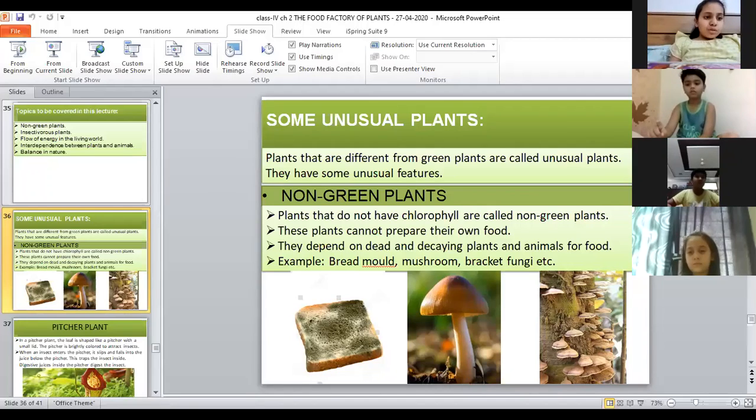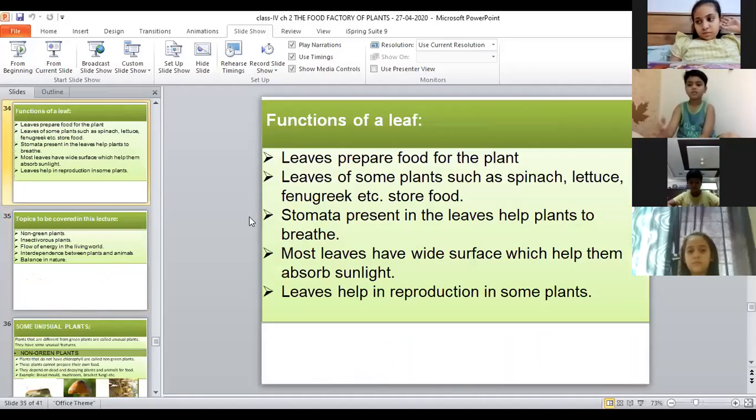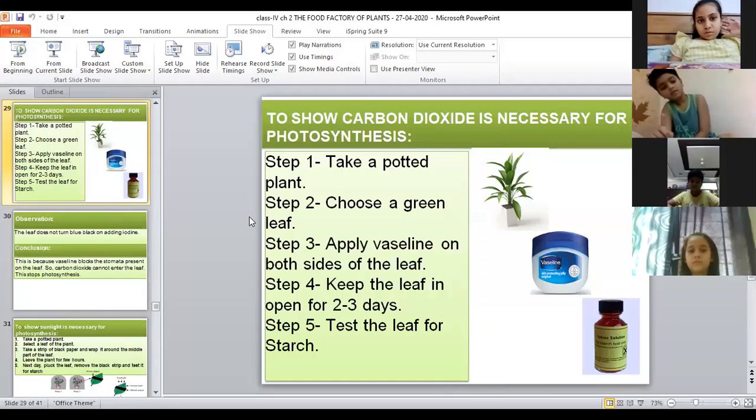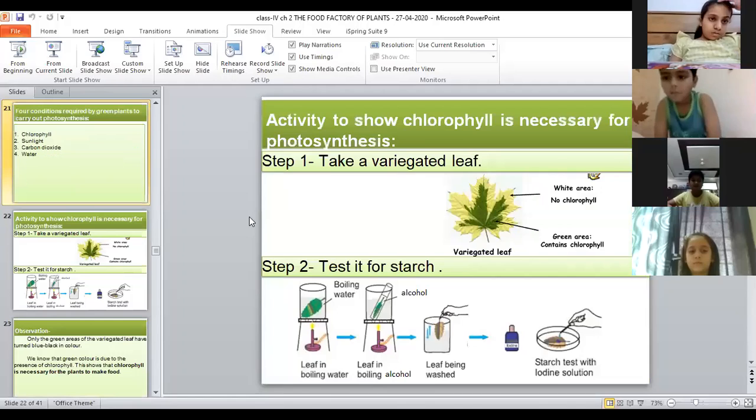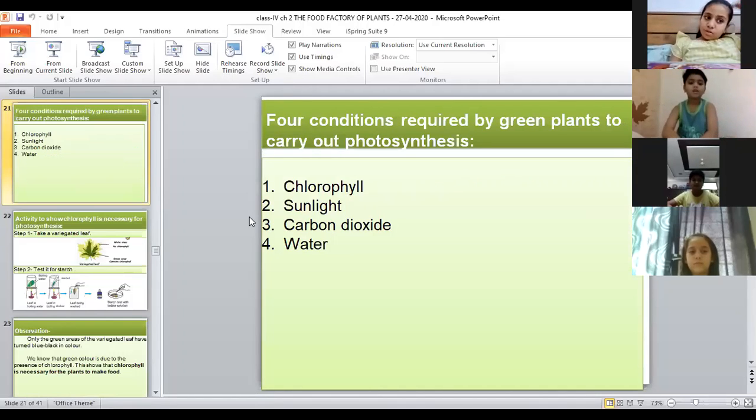Four conditions very necessary for photosynthesis are chlorophyll, sunlight, carbon dioxide, and water. We have learned about the activities that show that chlorophyll is very important for plants, sunlight is very necessary for plants, and carbon dioxide and water are really important for photosynthesis.